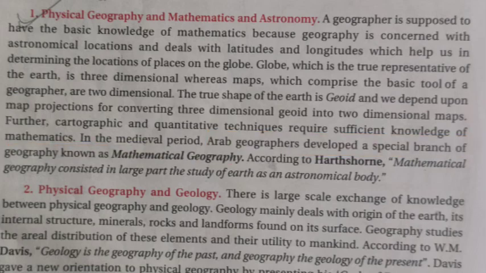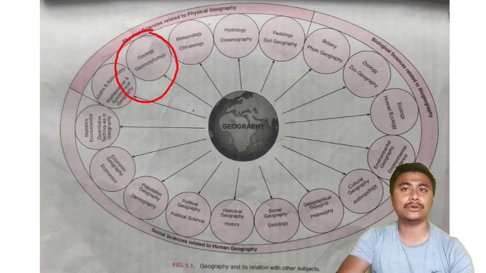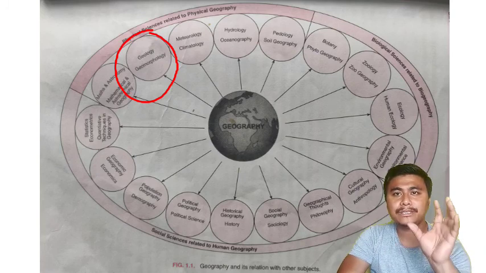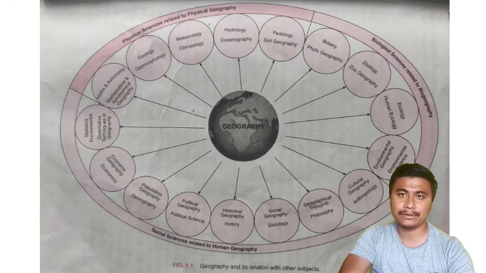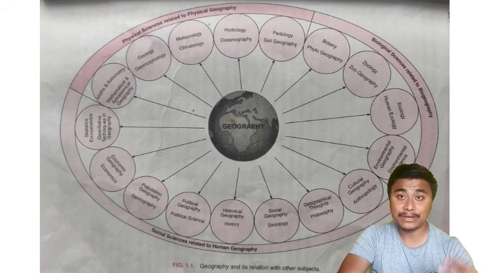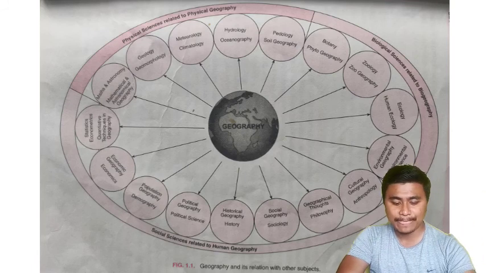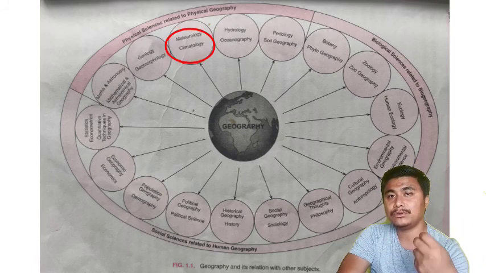Similarly, geology, another subject, is also related with geography. Geology means the subject which studies the origin of the earth, and geography definitely is related with geology. In fact, we can say geology is a branch of geography. Next is the relation between meteorology and geography.